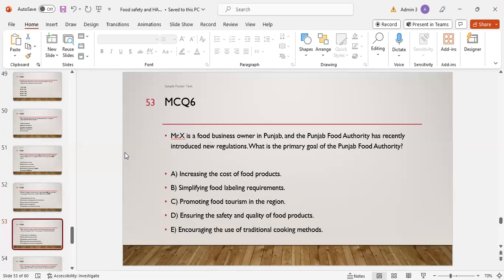Option A is increasing the cost of the food products. Option B is simplifying food labeling requirement. Option C is promoting food tourism in the region. Option D is ensuring the safety and the quality of the food products. Option E is encouraging the use of traditional cooking methods. D. Yes, D is the right answer.